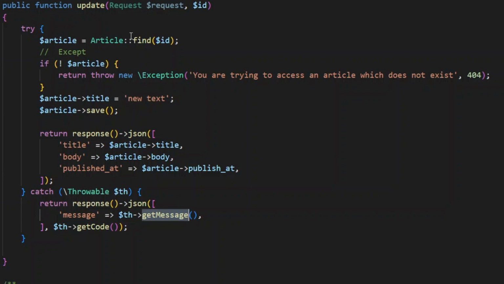Exception is saying that my code will work fine normally, except when you give me this information which will cause my code to break. And with exceptions, you throw an exception, you catch one, and you let them know gracefully this is what you need to do differently in order to get a better response from my API.